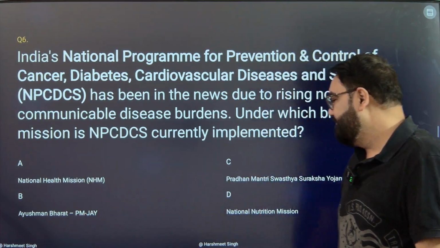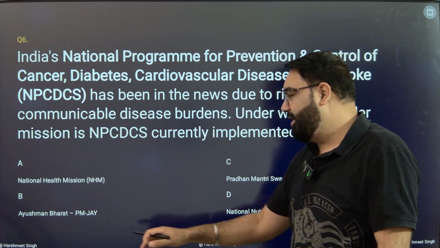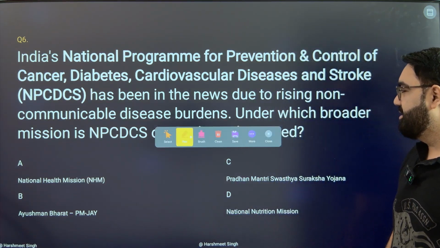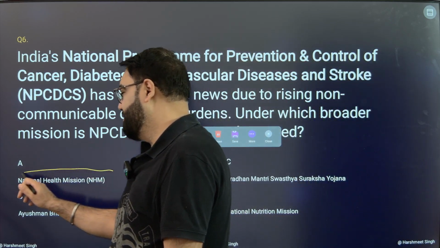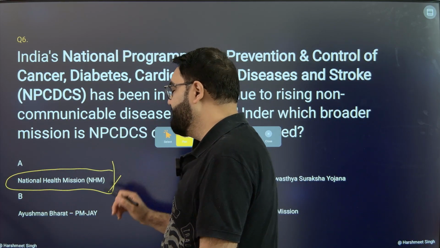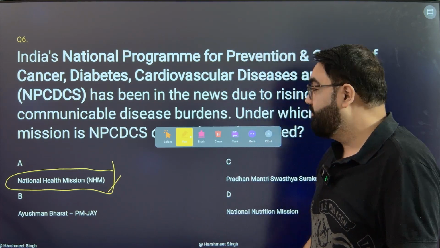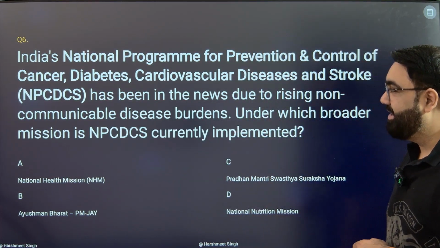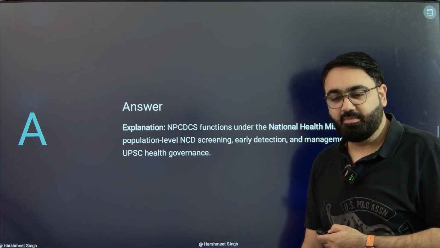National Health Mission, Pradhan Mantri Swasthya Suraksha Yojana, Ayushman Bharat, or the National Nutrition Mission. This is a part of National Health Mission. National Health Mission is an umbrella mission that includes a lot of initiatives of the government to give a positive push to health parameters in the country, and this particular program works under the National Health Mission only.